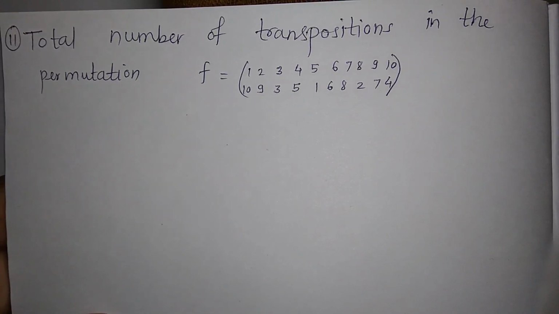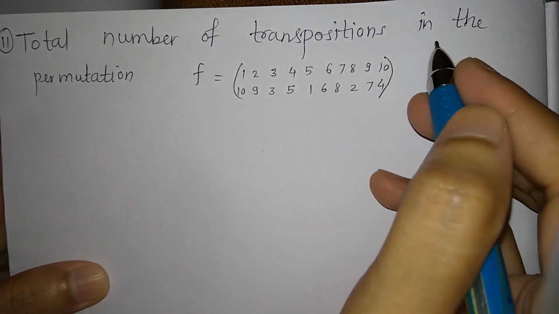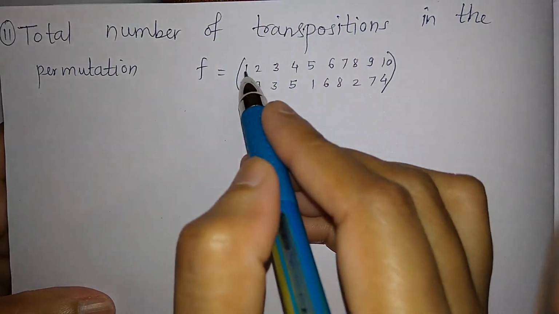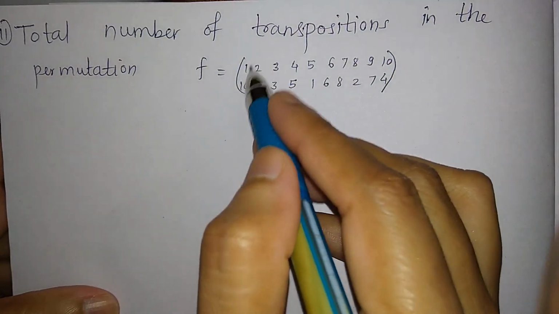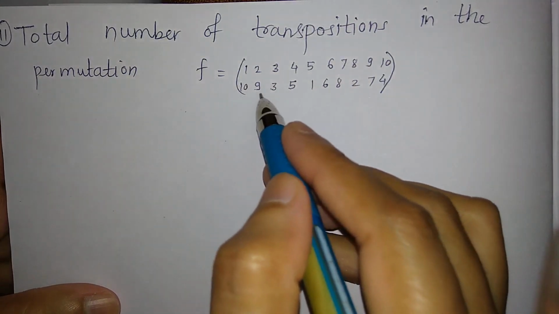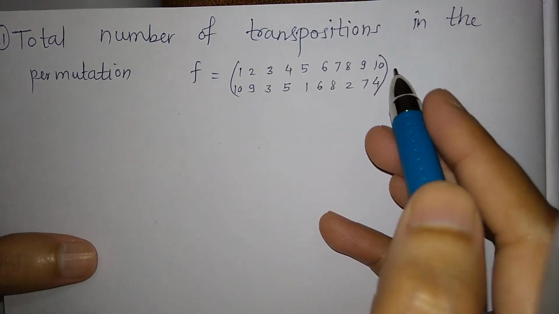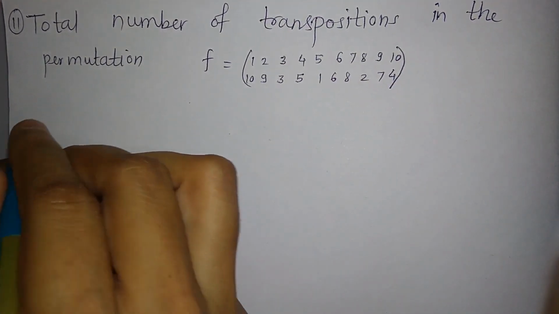Now let us solve another question. This is question number 11. The total number of transpositions in the permutation f is equal to 1, 2, 3, 4, 5, 6, 7, 8, 9, 10, and these elements are mapped to 10, 9, 3, 5, 1, 6, 8, 2, 7 and 4. Now, so first thing is to answer this,